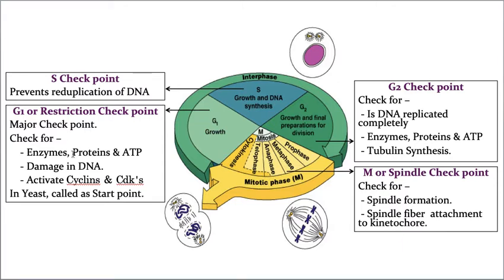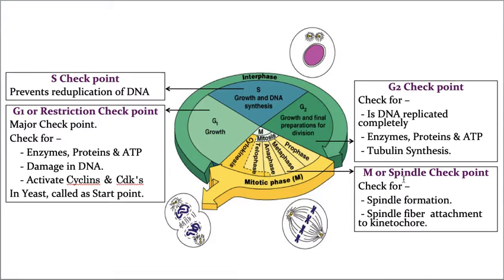There are three checkpoints. Don't get confused, I mentioned four checkpoints, but I'm telling you three. There is a strong reason for this. Usually any scientist, any cell biologist considers the major checkpoints to be only three: G1 checkpoint, G2 checkpoint, and M checkpoint. Usually no one considers the S checkpoint, but as a number, the S checkpoint is also there. That's why I mentioned it. But many textbooks mention only G1, G2, and M checkpoints.